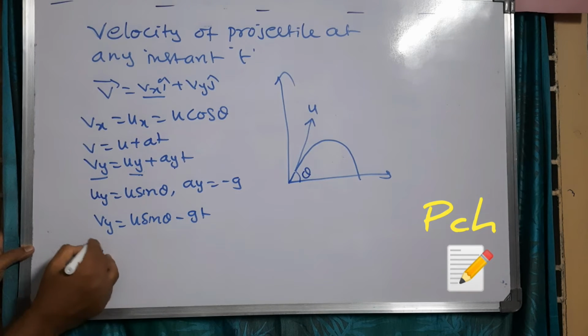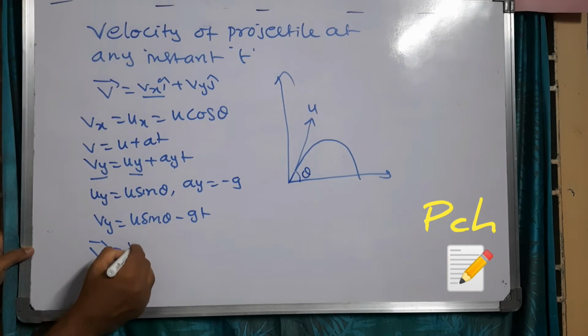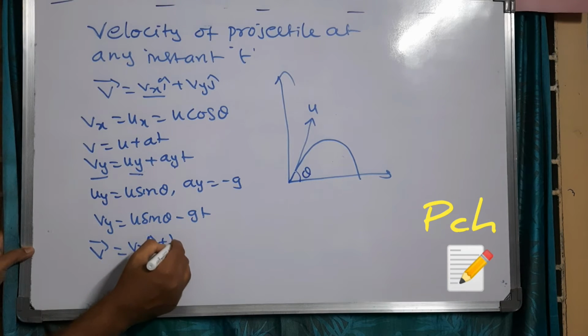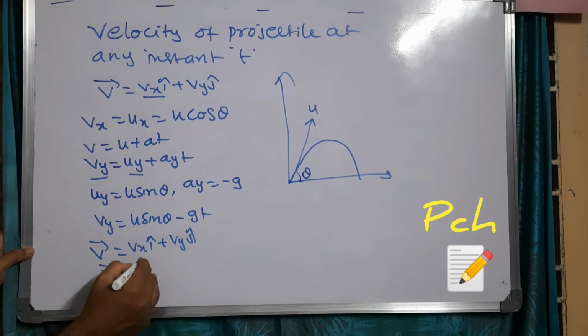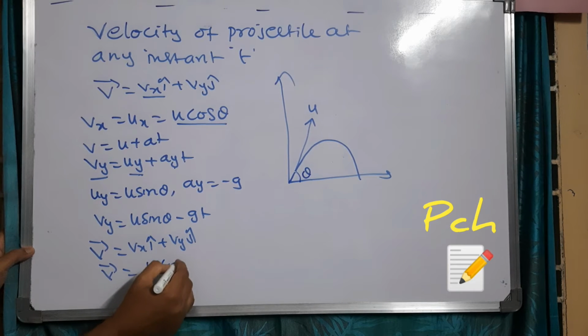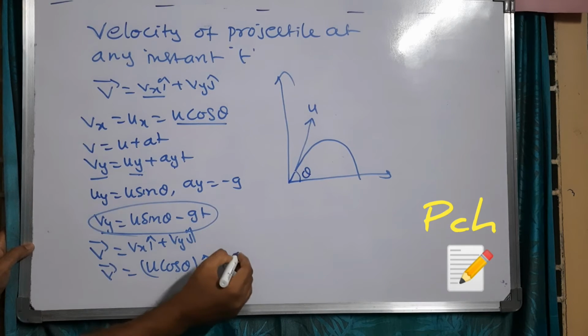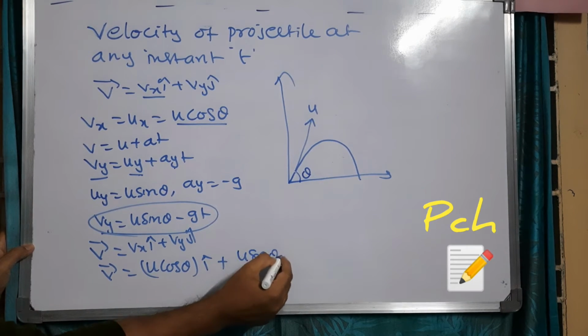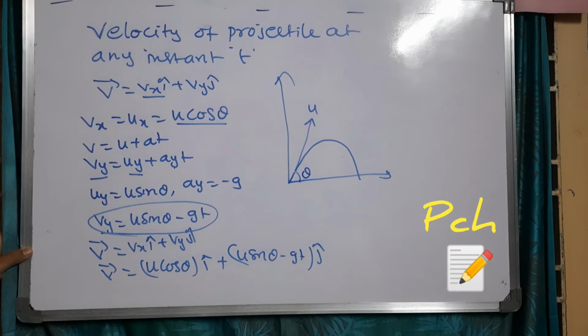Then the velocity of the projectile at any instant, we can write, v bar is equal to vx i cap plus vy j cap. So v bar is equal to u cos theta i cap plus u sin theta minus gt j cap. This is the velocity of the projectile at any instant of time.